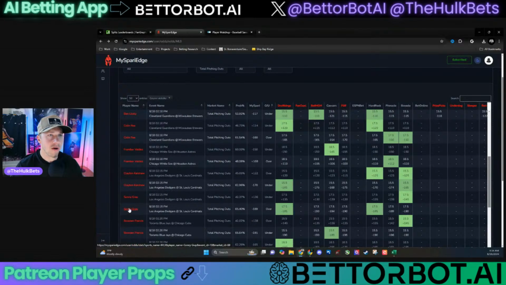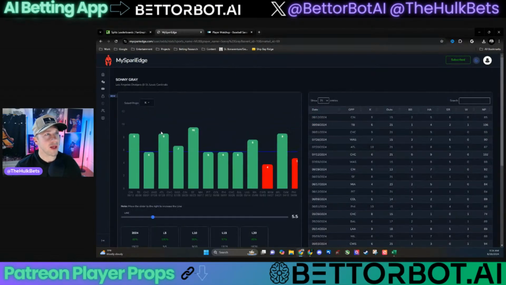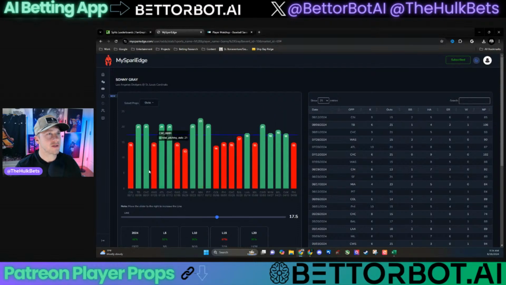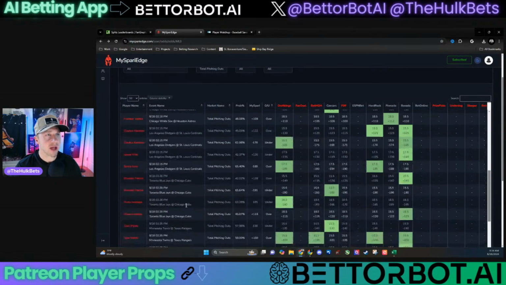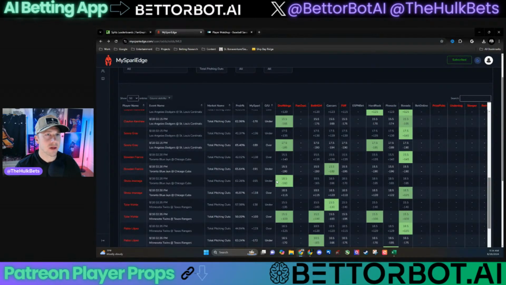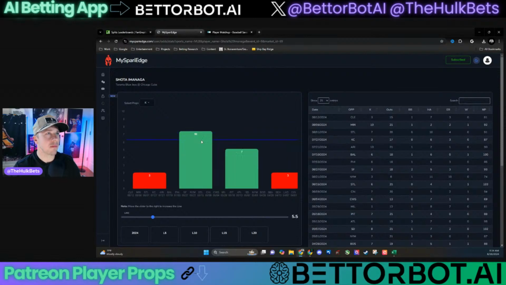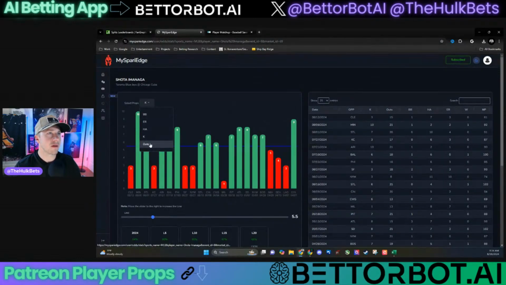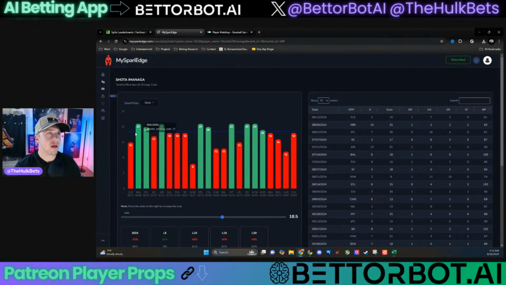Let's take a look at Sonny Gray. Man, I don't want to play everything for Sonny today, but my goodness. Yeah, no, I don't. It's a fine play probably. Will it hit? There's a good chance it might, but that's not a play I'm going to be on today. I'm going to keep my exposure to him relatively light here. Let's see. Under 18.5.